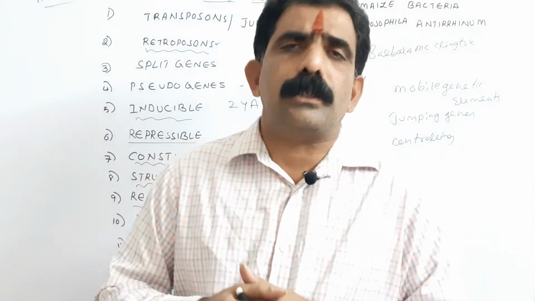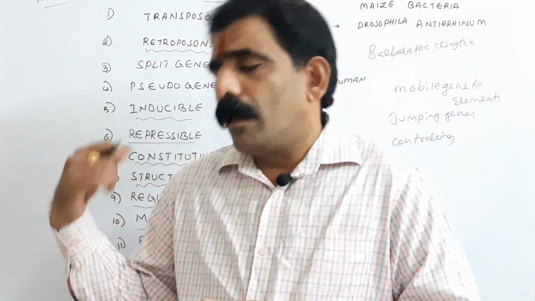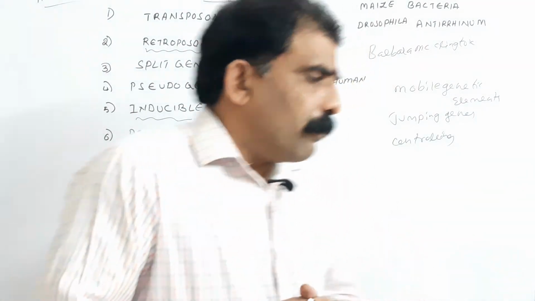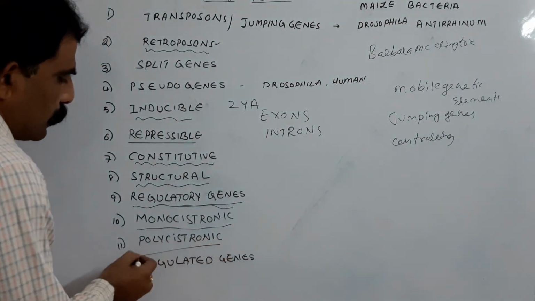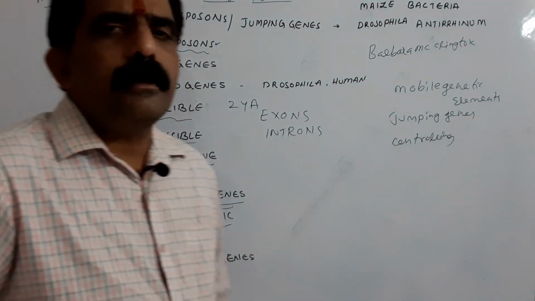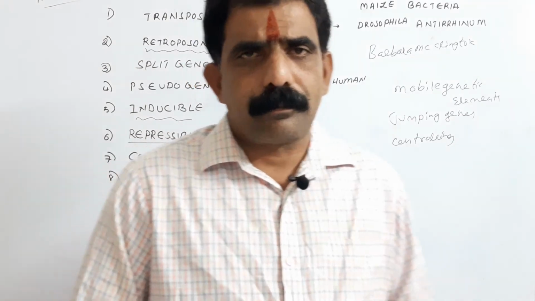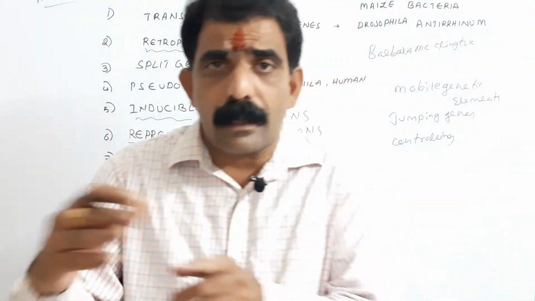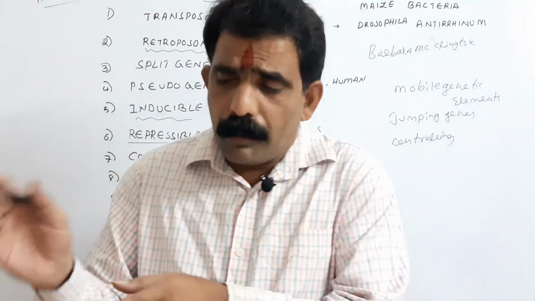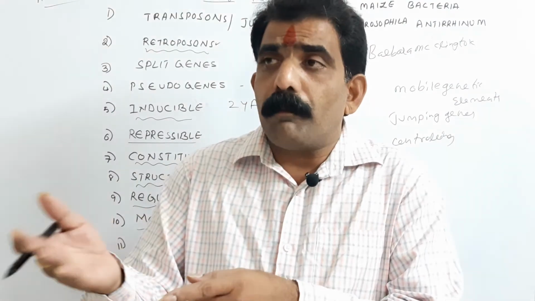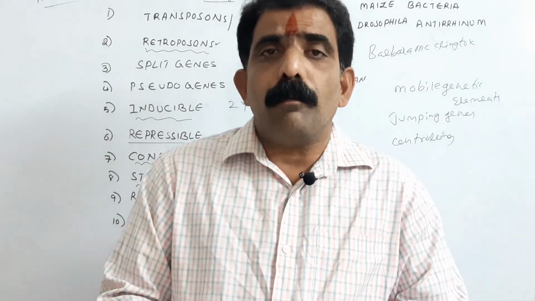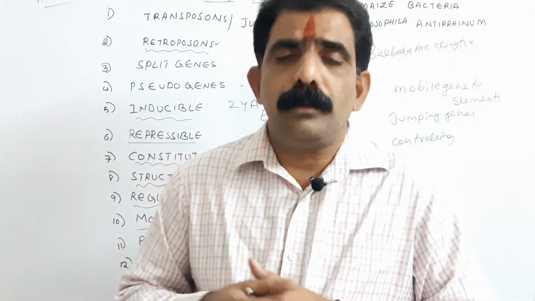So mostly monocistronic genes are present in eukaryotes. Whereas polycistronic genes consist of many cistrons. If the polycistronic genes are transcribed, an mRNA will result. If that mRNA is translated, more than one polypeptide chain results.